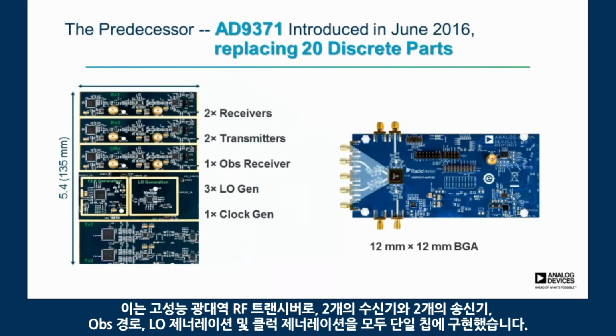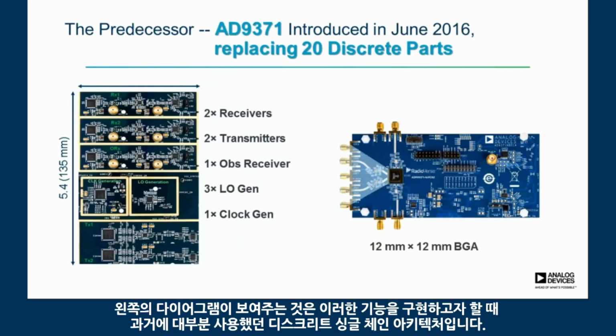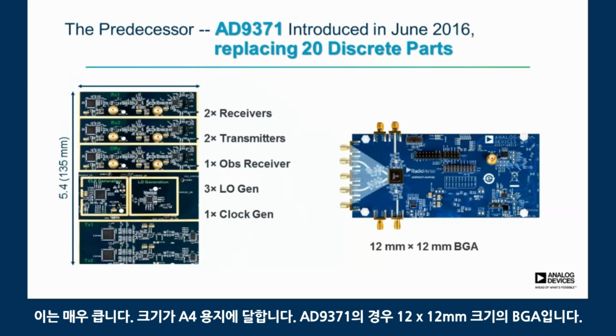So this is a wideband RF transceiver, high performance. It implements 2 receivers, 2 transmitters, an OBS path, LO generation and clock generation, all on a single chip. And what the diagram is showing here on the left is a discrete signal chain architecture that many would have built up in the past when trying to implement this functionality. And it's pretty large. It's about the size of an A4 piece of paper.